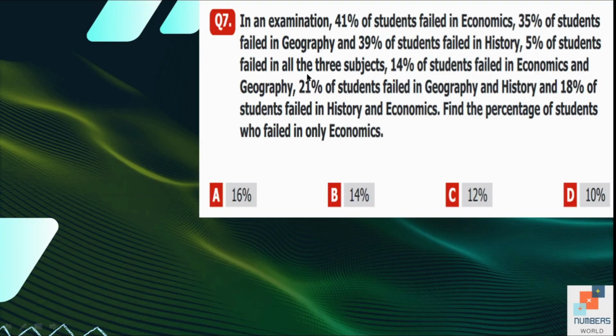5% of students failed in all three subjects. 14% of students failed in economics and geography. 21% of students failed in geography and history, and 18% of students failed in history and economics. Find the percentage of students who failed in only economics.